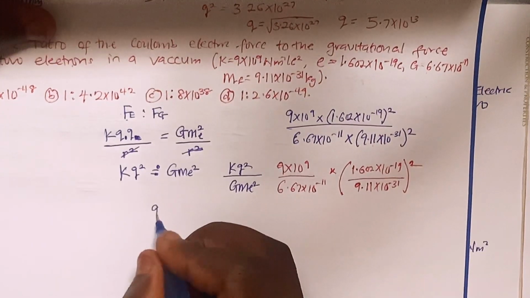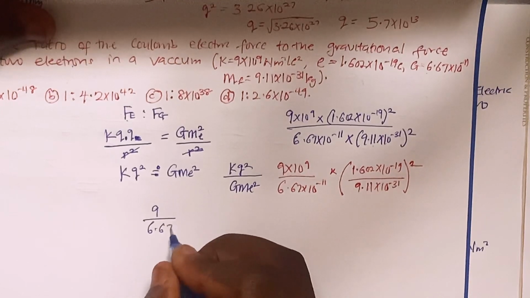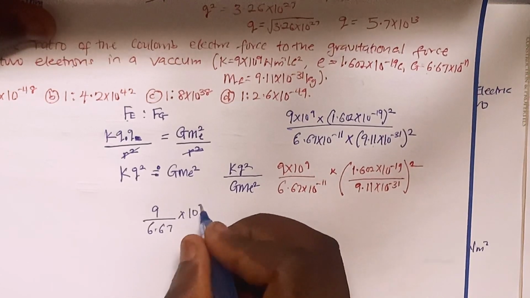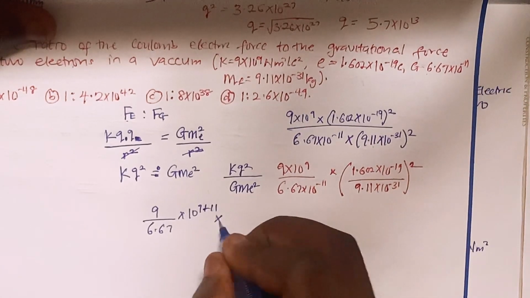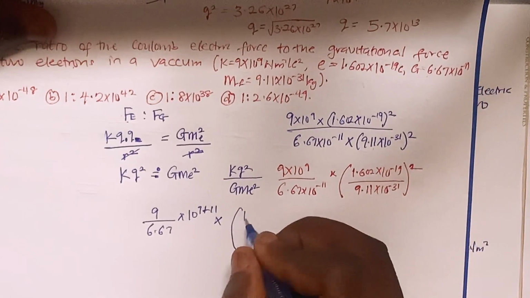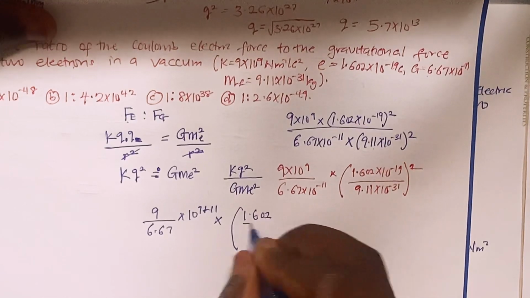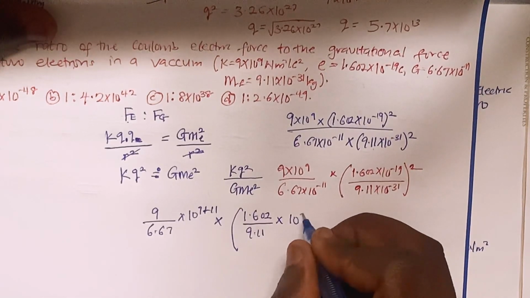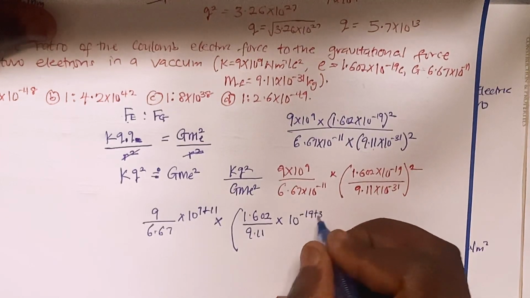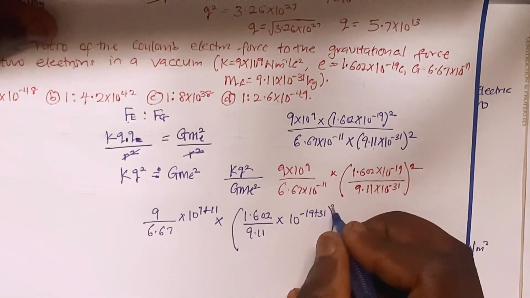I'm going to have 9 divided by 6.67, then multiply by 10 to the power 9 plus 11. Then open a big bracket: 1.602 divided by 9.11, multiply by 10 raised to minus 19 plus 31, all squared.